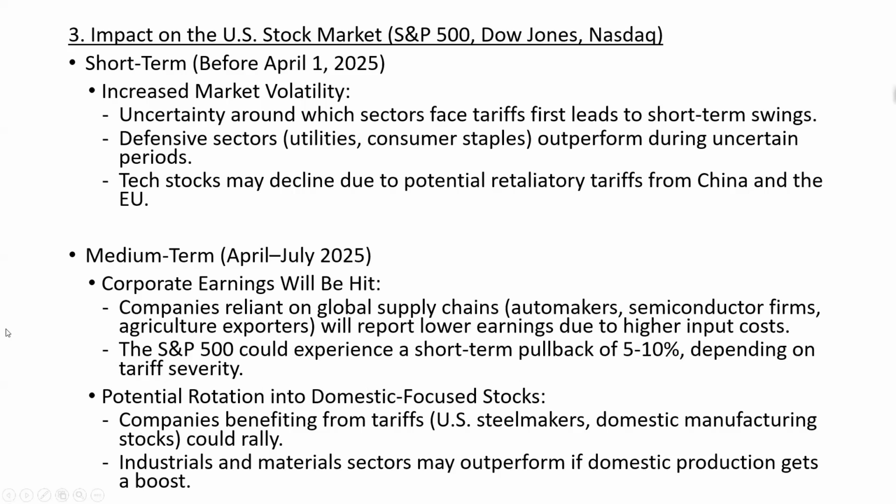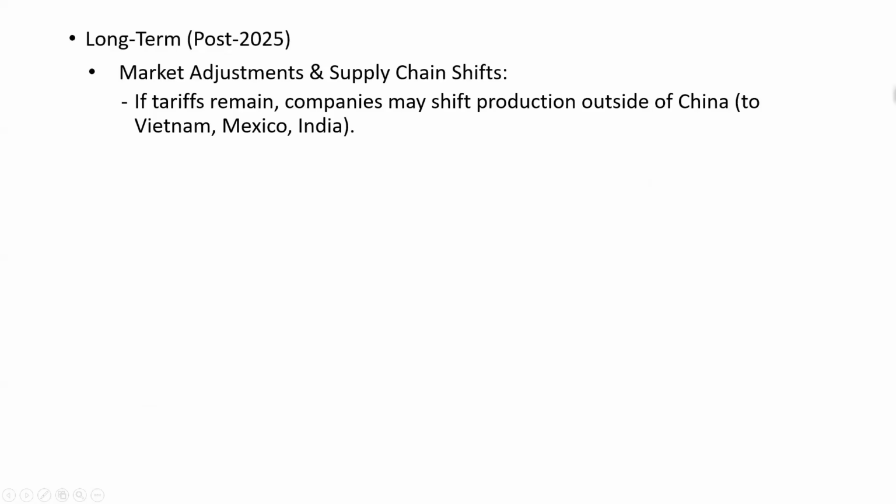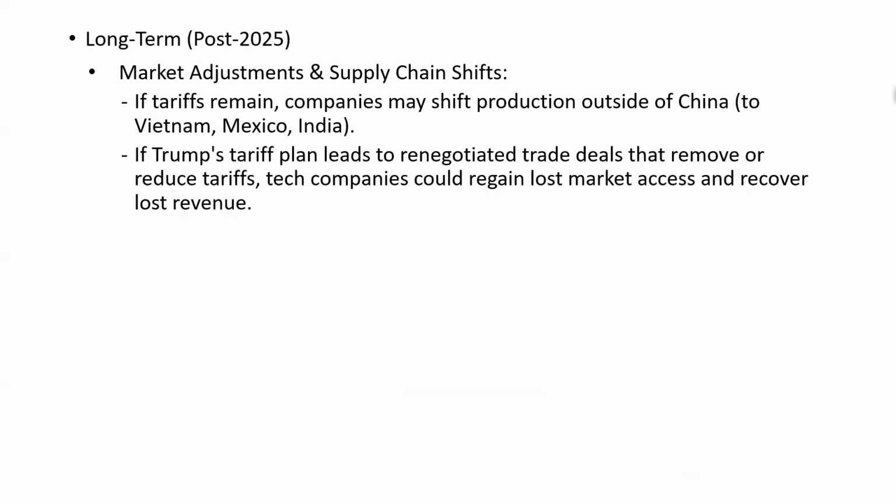What about the longer term then? Market adjustments and supply chain shifts. So if tariffs remain, companies may shift production outside of China to Vietnam, Mexico, or India. It can also bring it back to the US as well. So if Trump's tariff plans lead to renegotiated trade deals that remove or reduce tariffs, tech companies could regain lost market access and recover lost revenue.